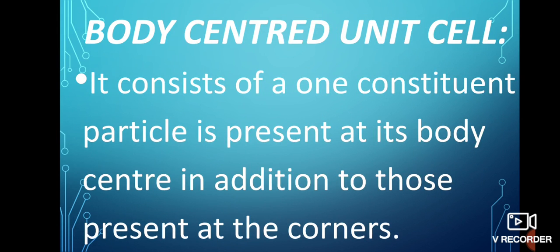Now, what do you mean by body-centered unit cell? It consists of one constituent particle present at its body center in addition to those present at the corner. That means such a unit cell contains one constituent particle at its body center besides the ones at its corner.